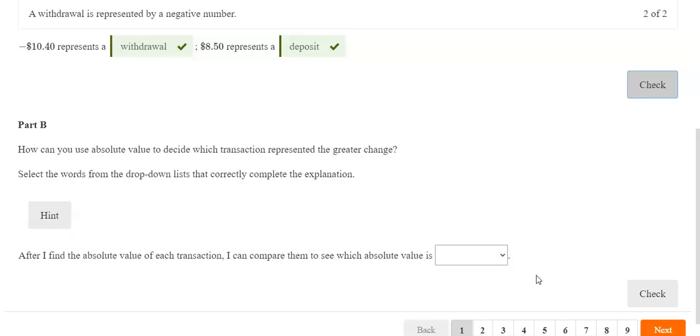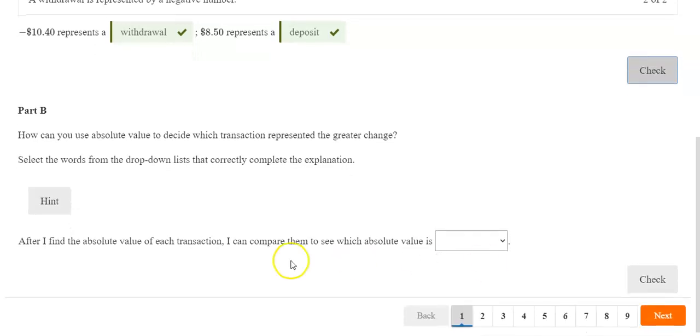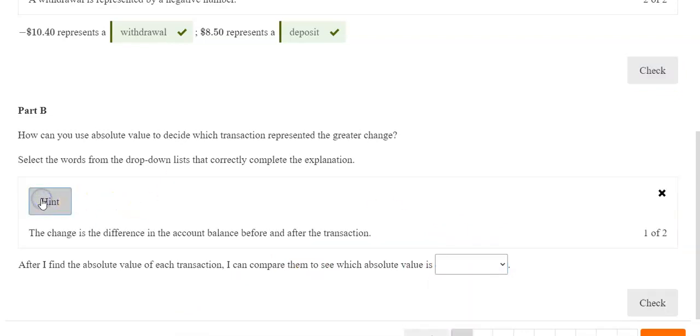Part B, how can you use absolute value to decide which transaction represents the greater change? Select the words from the drop-down list that correctly complete the explanation. So let's go ahead and read it before we look at the hint this time. After I find the absolute value of each transaction, I can compare them to see which absolute value is more negative, smaller, or larger. Let's look at our hint.